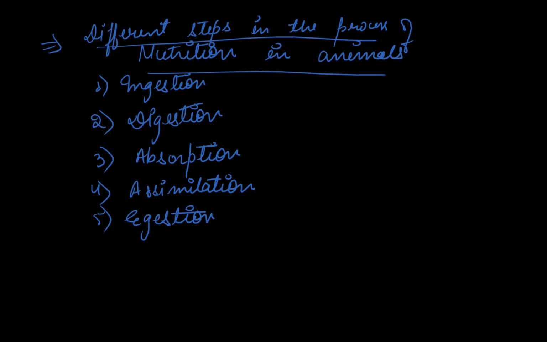Okay. So an organism either makes its own food from raw material, as green plants do, or takes ready-made food, as animals do. They all need nutrition. So these are the 5 steps. So what do you mean by ingestion?